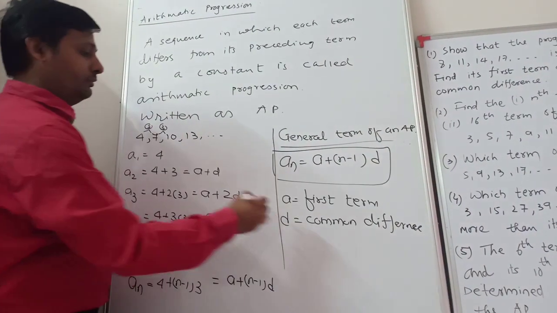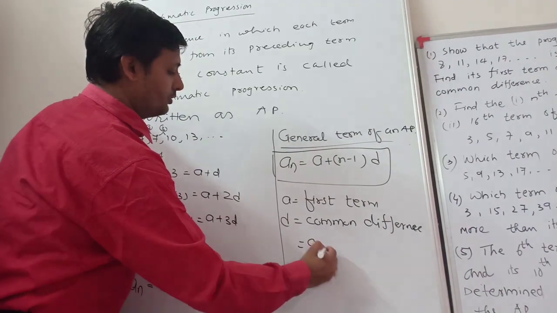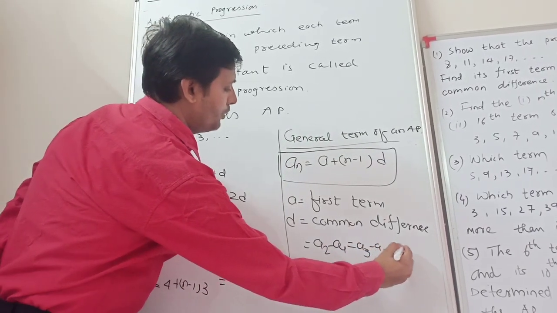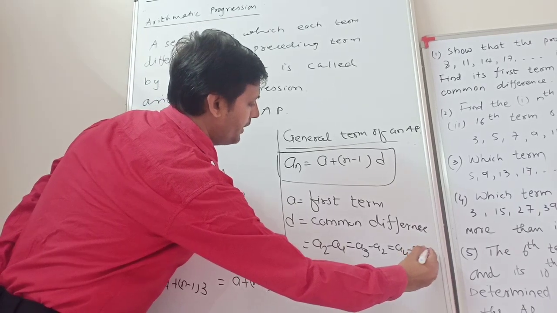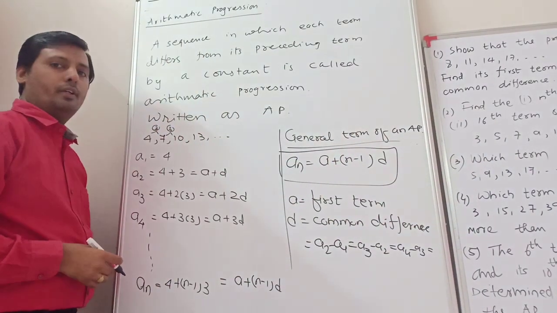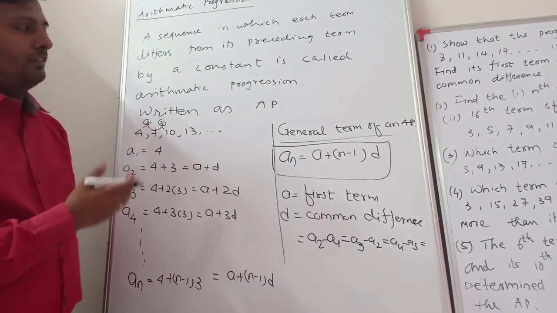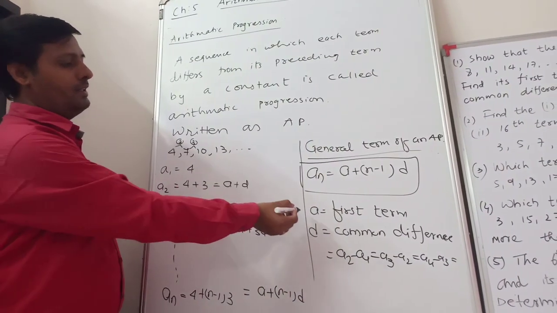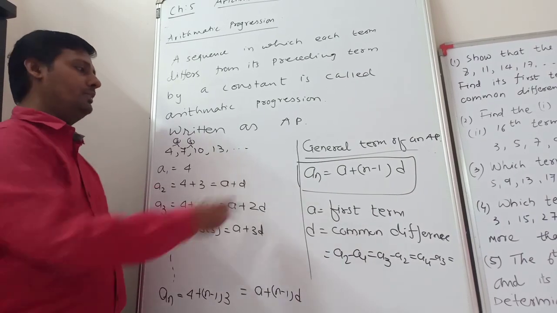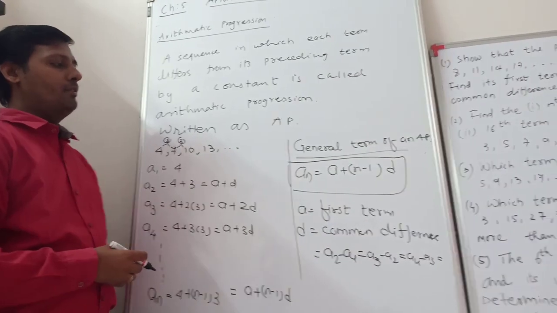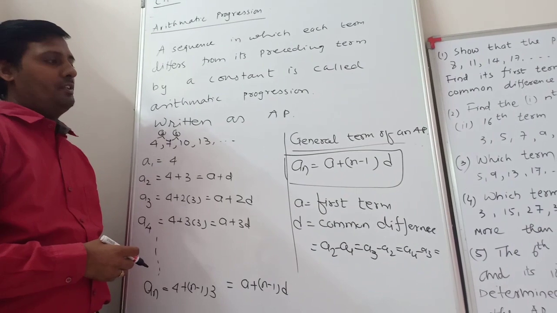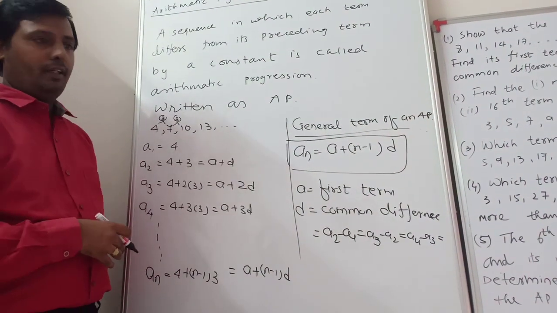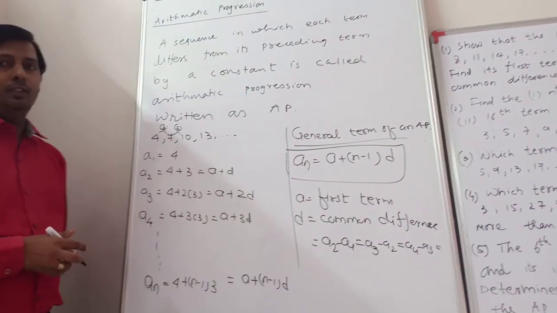Common difference means constant: A2 minus A1, A3 minus A2, A4 minus A3, and so on. It is constant, so it is called the general term. You can also write it as TN, UN, whatever. Understand? Clear?